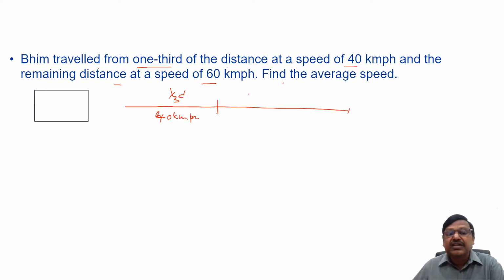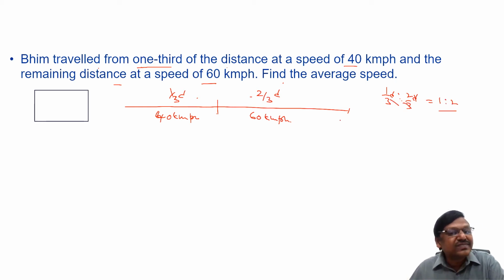If 1/3 is gone, the remaining will be 2/3 of the distance at a speed of 60 kilometers per hour. The ratio of the distances is 1/3 d to 2/3 d, d gets cancelled, 3 gets cancelled, it is 1:2. The ratio of the distance is 1:2.